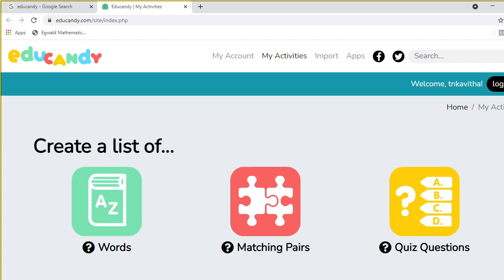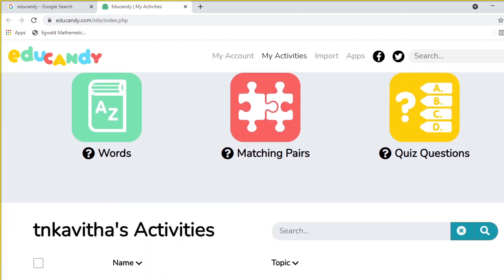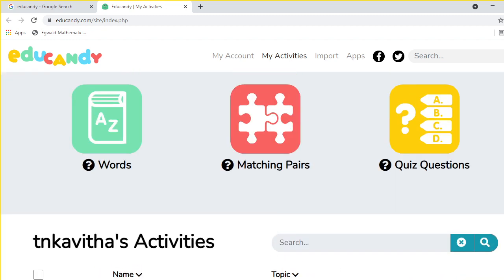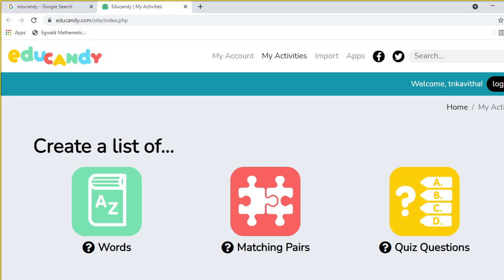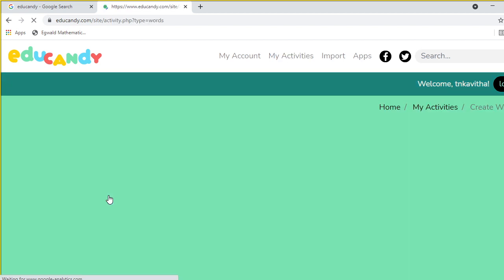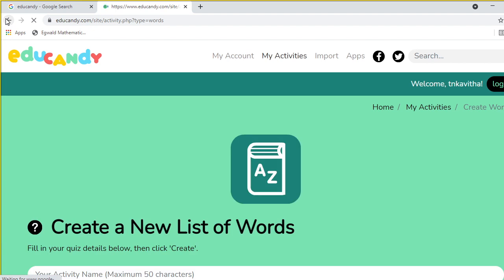Now in the pandemic situation, it's very difficult to give input to the students, so we are using something like this. Fun learning means they can enjoy learning. Parents also can use this website and create learning games. They can make it and give it to their children, and the children enjoy the learning.